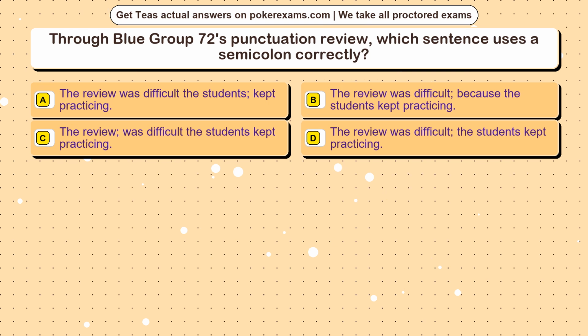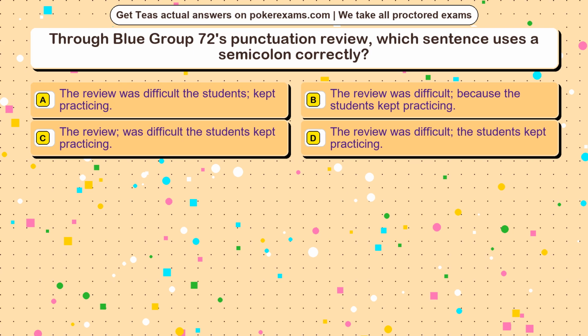Question 23. Through Blue Group 72's punctuation review, which sentence uses a semicolon correctly? Option A. The review was difficult, the students kept practicing. Option B. The review was difficult because the students kept practicing. Option C. The review was difficult, the students kept practicing. Option D. The review was difficult, the students kept practicing.